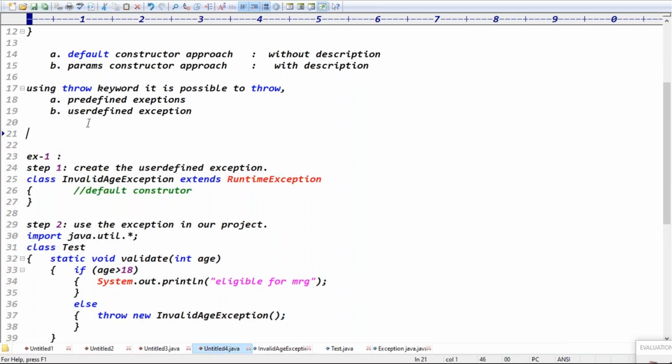But throwing which exception is recommended? Throwing the user defined exception is recommended.